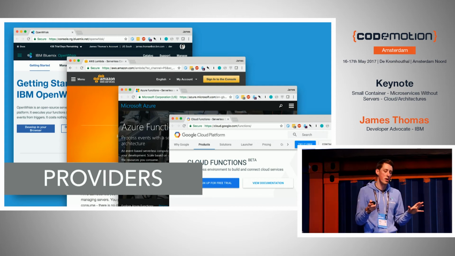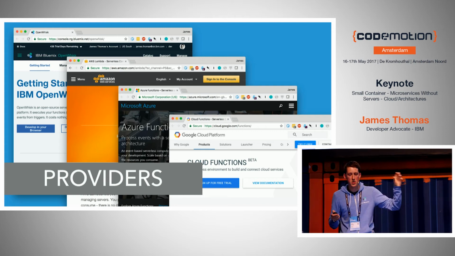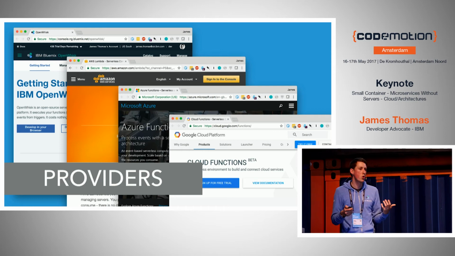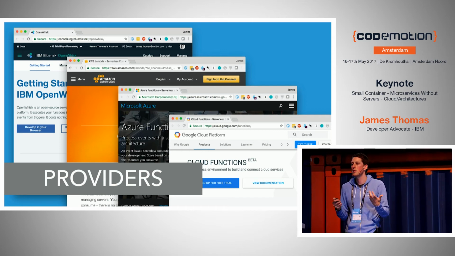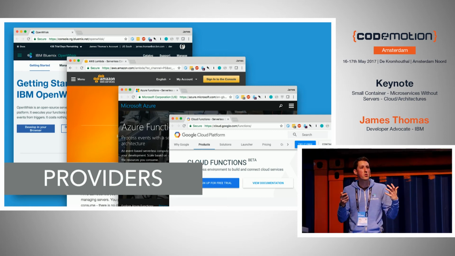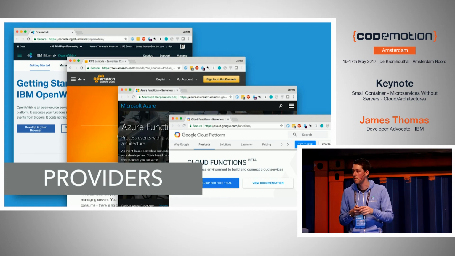So whoever your cloud provider is, Amazon has Lambda, Azure has one called Azure Functions, Google Cloud has one called Google Cloud Functions. We have one called OpenWhisk, which is open source. If you're using Kubernetes, there's lots of shims now on top of Kubernetes to give you a kind of serverless interface like Kubeless and Fission. So whoever you want to use now, I can guarantee you for your cloud, they have a serverless solution to play with. And at a kind of abstract level, most of them are quite similar as well. So you can take the knowledge from one and kind of apply it to another.